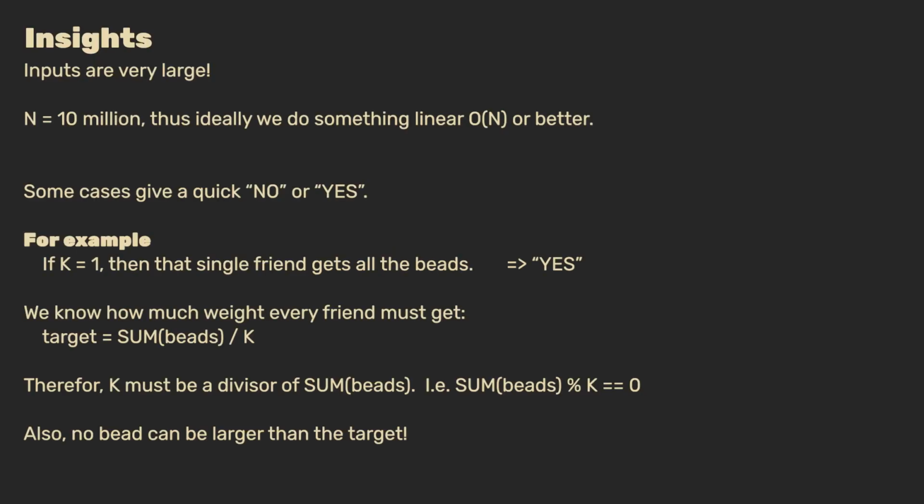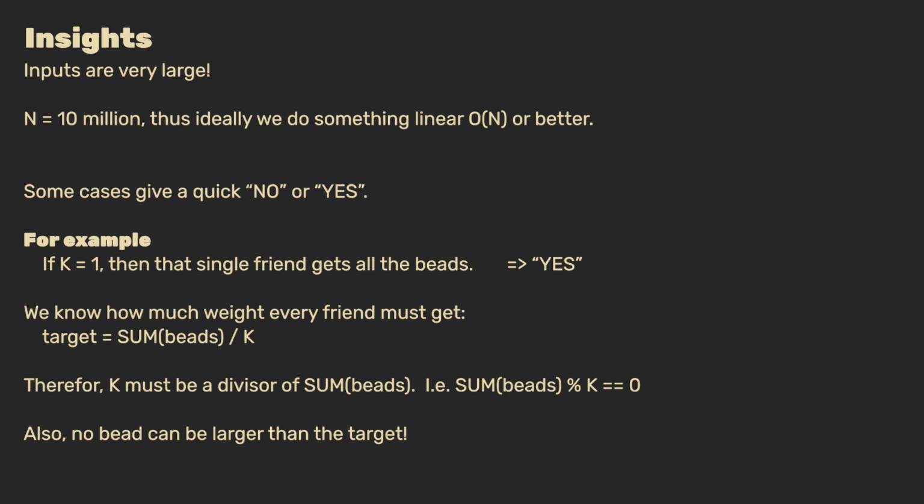Let's remind ourselves again that the input is very large. N can be as great as 10 million. Thus, ideally, we do something that is linear, meaning on the order of n, or better. Before finding the correct segments for each person, there are some cases in which it is trivial to determine that a split is not possible.